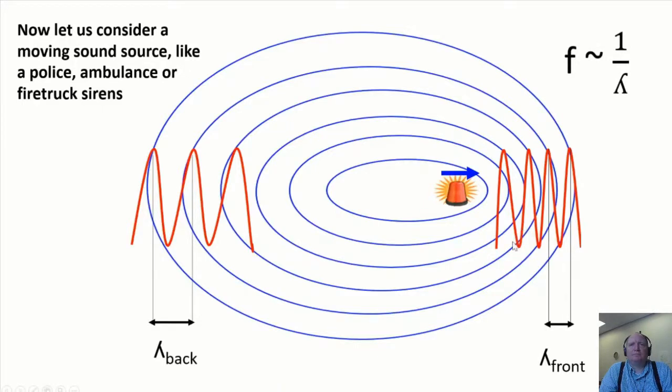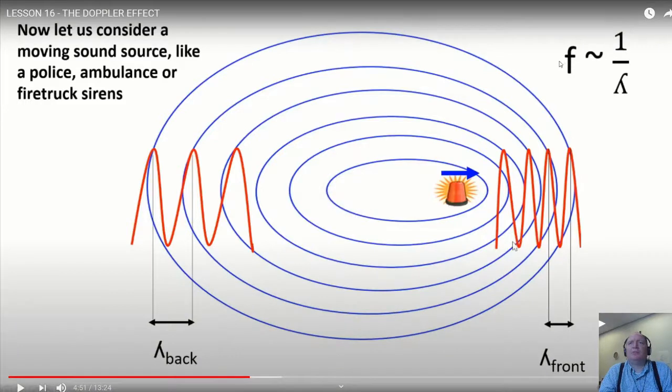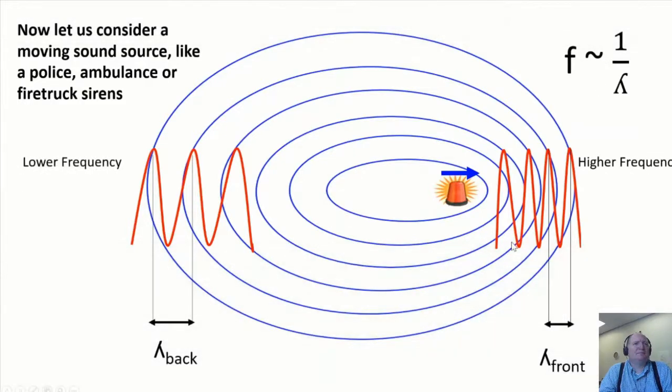So the front waves have... So this is where that implicit stuff I was talking about before, the proportionality constant. Wait, is that the right unit? It's either the speed or 1 over the speed. It must be the speed. The proportionality constant is the speed here. Higher frequency than the back waves, which have lower frequency. So at the front, we're going to have a higher pitch, and the back a lower pitch.